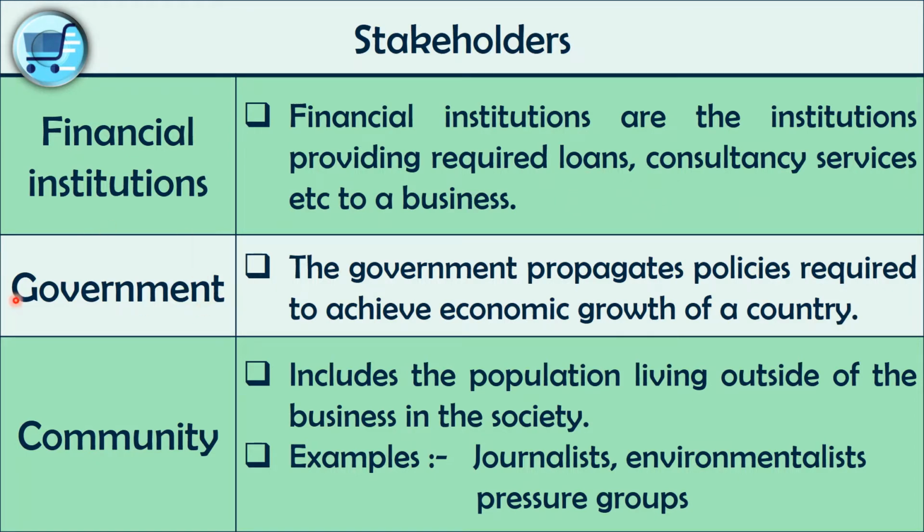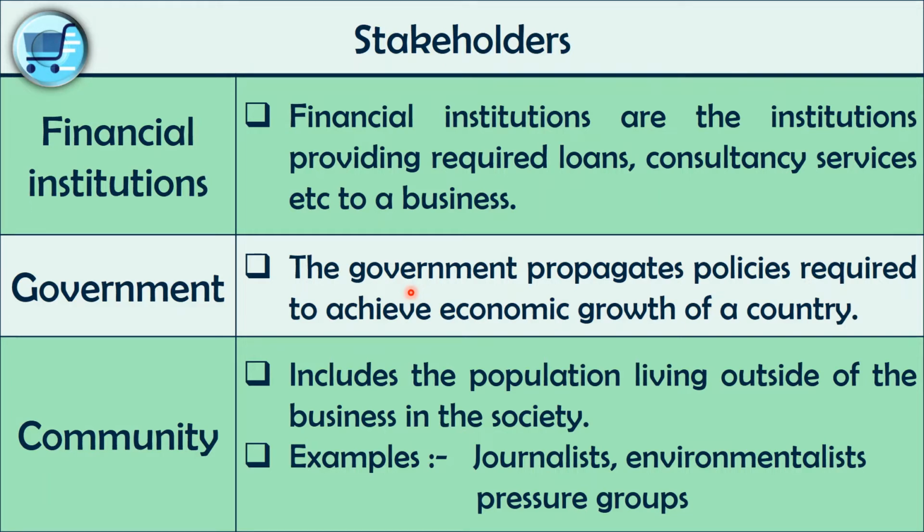Our next stakeholder would be the government. The government propagates policies required to achieve economic growth of a country. The government plays a major role in any country because they make policies to rule their country, right?